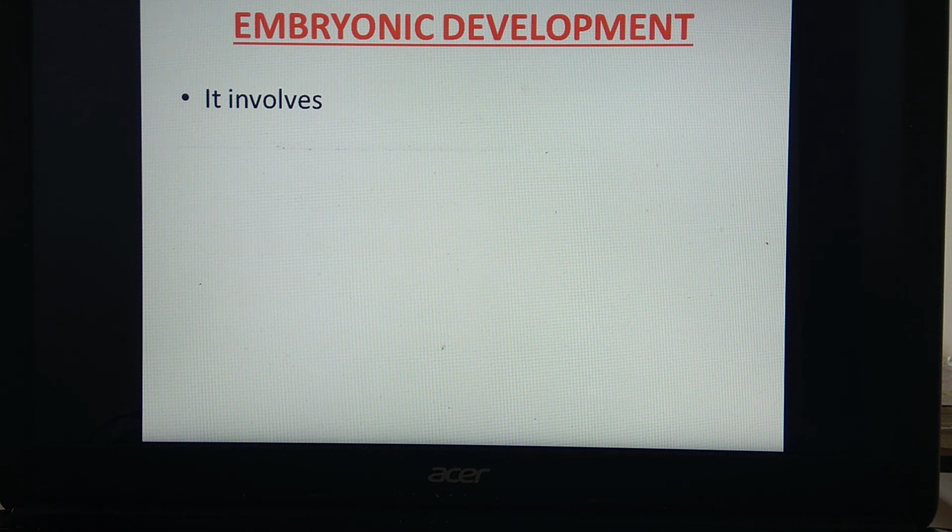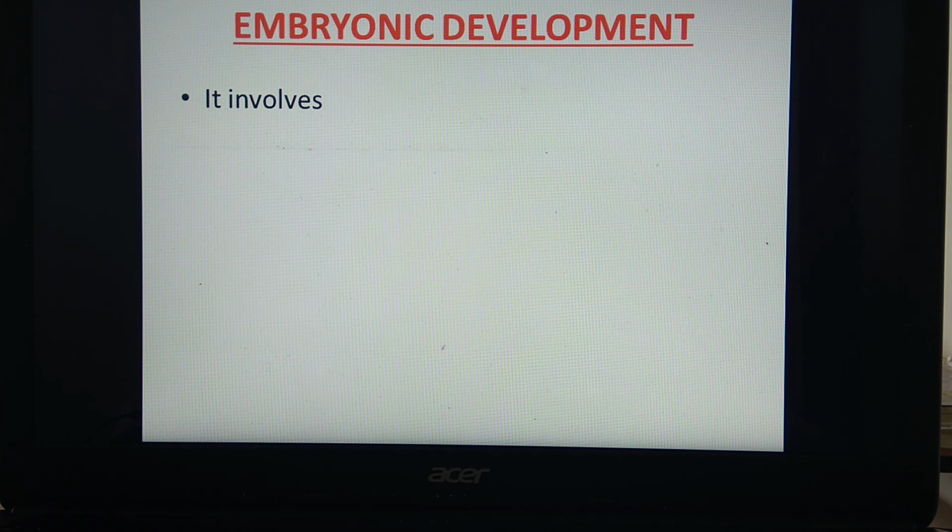In today's lecture, we are going to study about embryonic development. In the previous lecture, we have studied about the process of fertilization. This process of fertilization takes place in the ampulla region of the fallopian tube. Details of the process of fertilization we have studied in the previous lecture. Now, we are going to study about the next part, that is embryonic development.